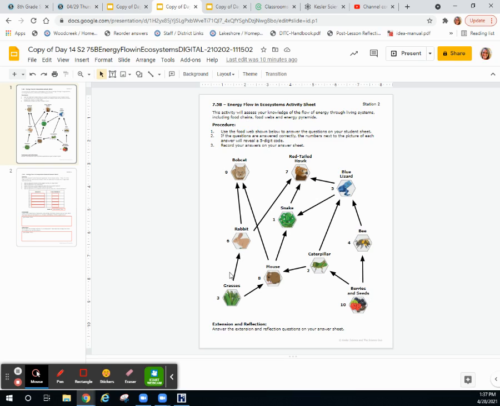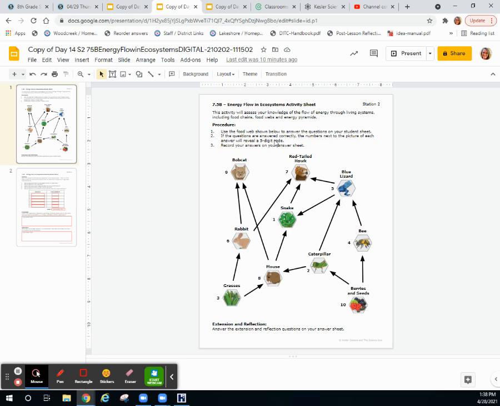The arrows are demonstrating the path of energy. So the rabbit is taking energy from the grass when it is eaten. The mouse eats the grass and takes energy from the grass. So the transfer of energy is from the producer to the herbivore here, okay? This mouse also eats the caterpillar. So the arrows are pointing at what is doing the eating. The bobcat eats the rabbit and the mouse. The red-tailed hawk eats the rabbit and the snake, okay? And the lizard. So the arrows point to the predator in the scenario, what's doing the eating.